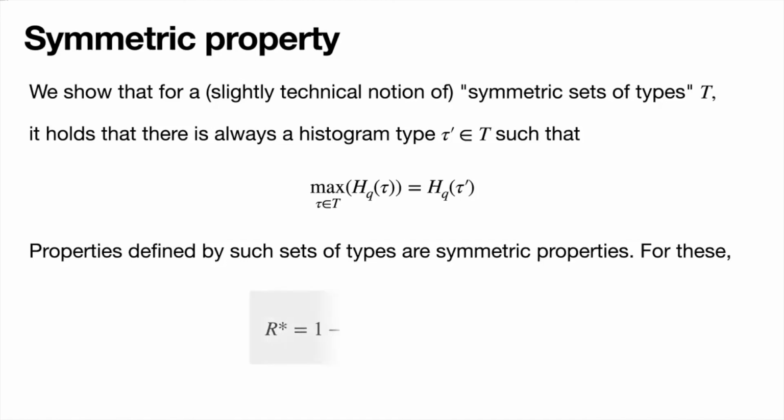And for all of these properties, R star that we computed from the union bound is in fact the threshold rate, and these properties are sharp in the way that we've defined the word sharp. So our full results are a little more than what we've talked about in this little presentation, but we saw that we are able to characterize the threshold rate for symmetric properties, and these properties included a lot of things we would traditionally care about as coding theorists.